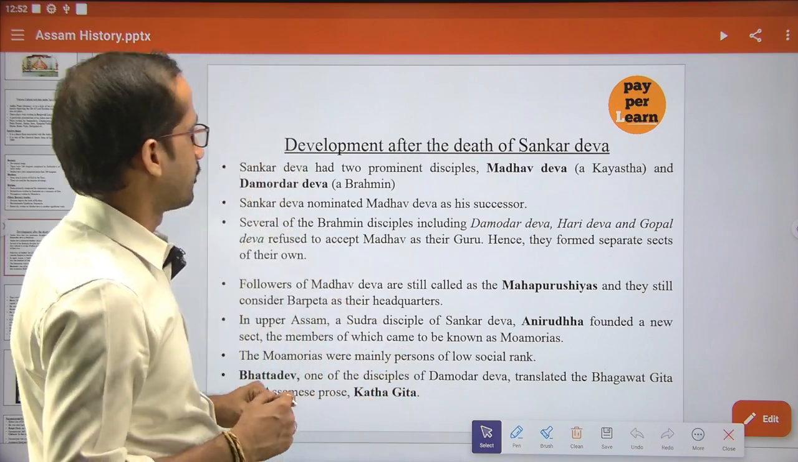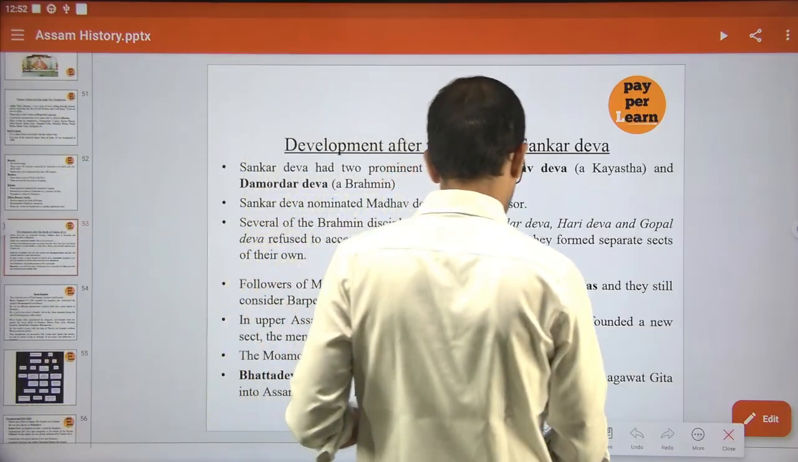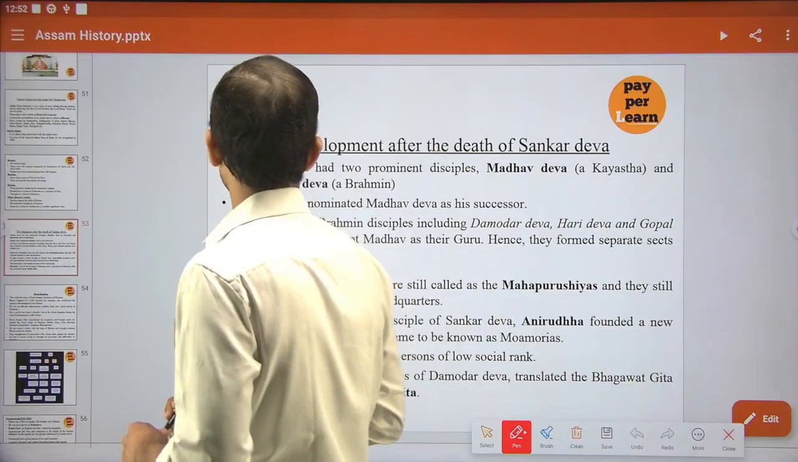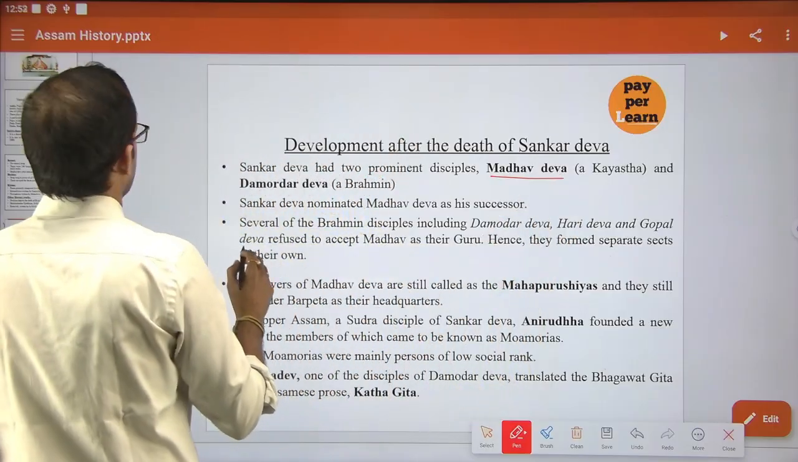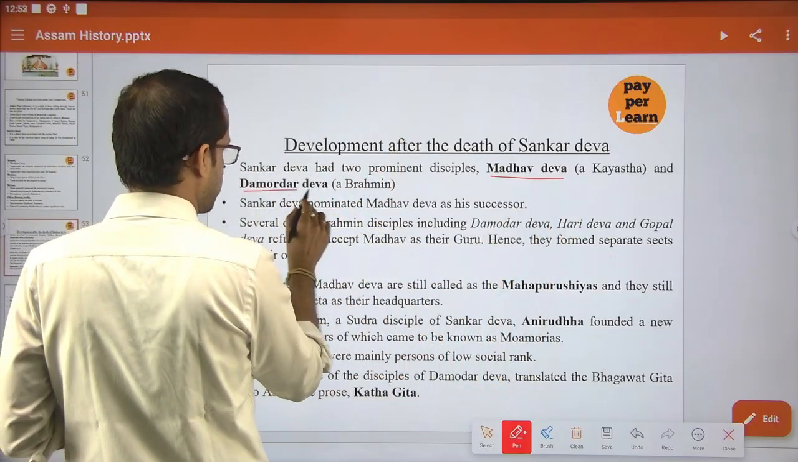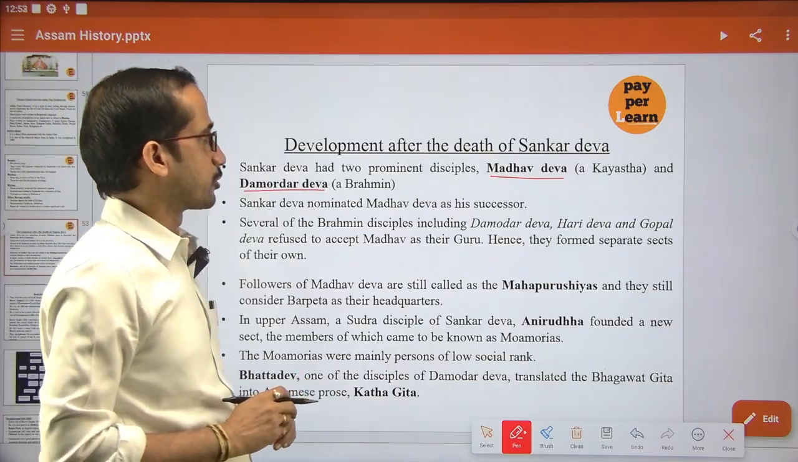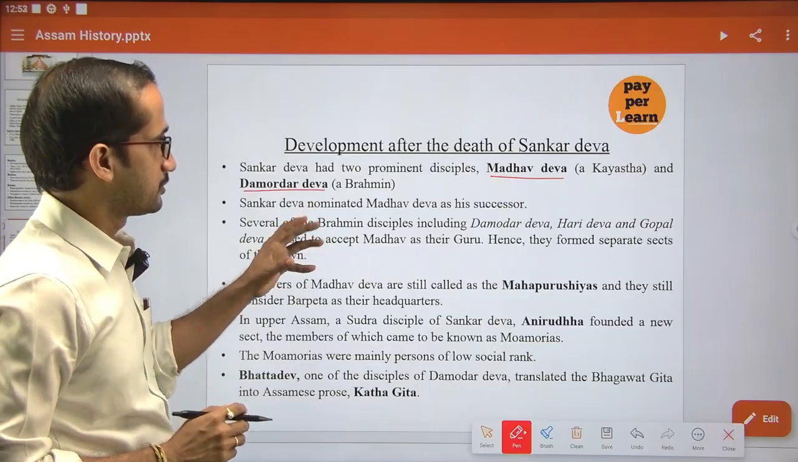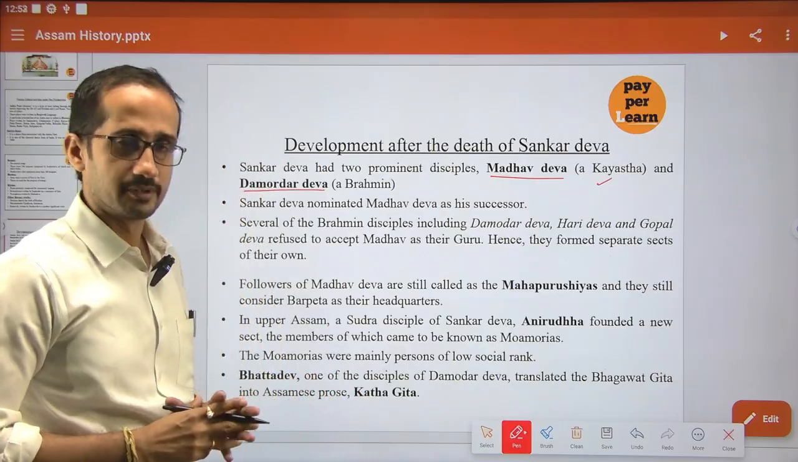If you see, after his death Shonkardev had two prominent disciples. One is Madhavdev and the other one is Damodar Dev. Madhavdev belongs to the Kayastha community, and Damodar Dev is a Brahmin.